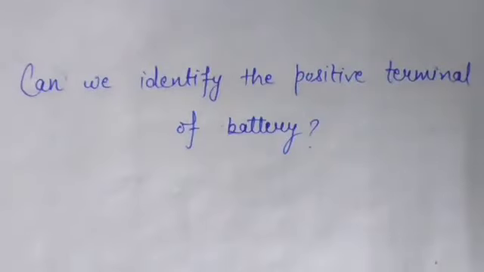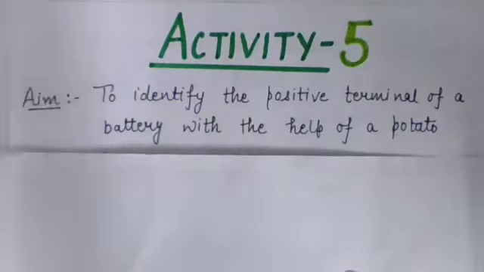So students, in the previous lecture we learned that the electrode connected to the positive terminal of the battery is called the anode, and the electrode connected to the negative terminal of the battery is called the cathode. Now the question is, can we identify the positive terminal of a battery? So now we will perform an activity.